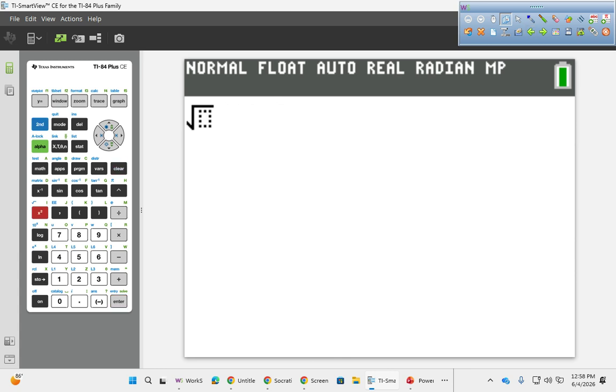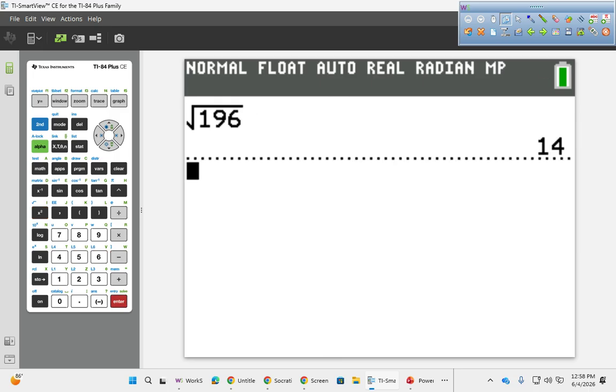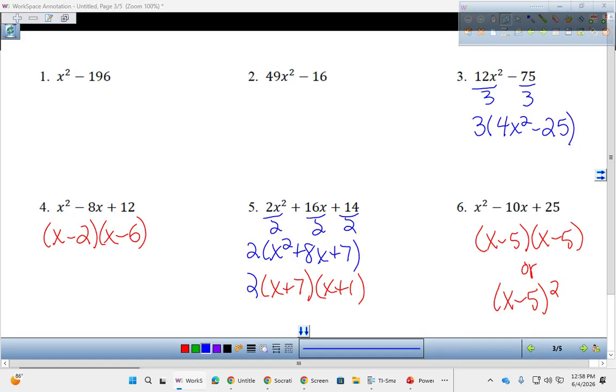Second x squared will give you a square root. And then 196, the square root of 196 is a whole number, which means that it is a perfect square. So, to factor perfect squares, you're going to take the square root of each of the terms. We just did the square root of 196 and found that that was 14 in the calculator.